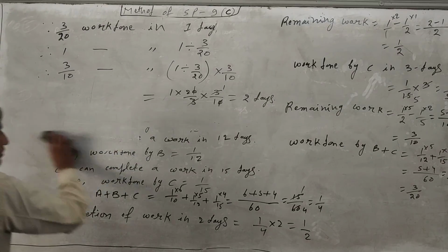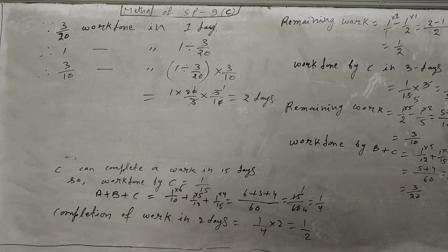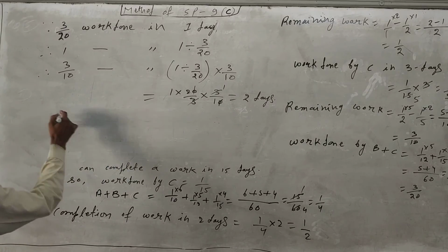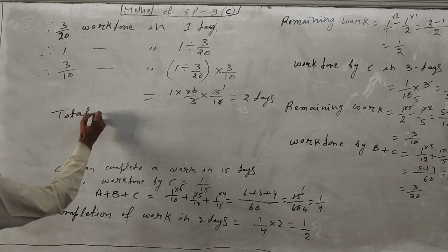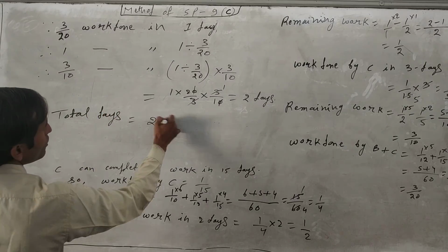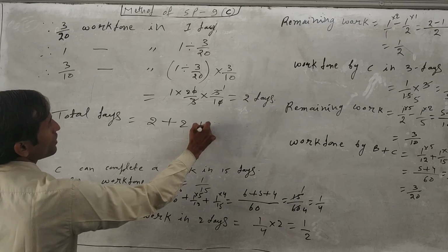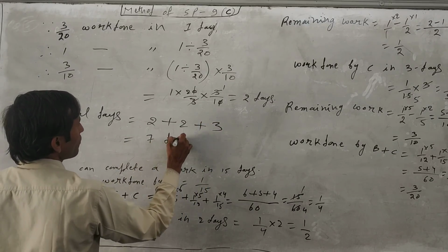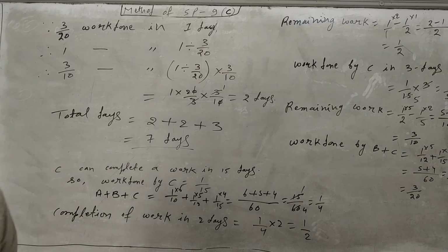Now we have to find the total number of days. A has finished, A will work 2 days, so the total number of days is equal to 2, and this one is 2, and then for 3 days C will work alone. So finally it will come to 7 days. This is the final answer. The total time to finish all the work is 7 days.